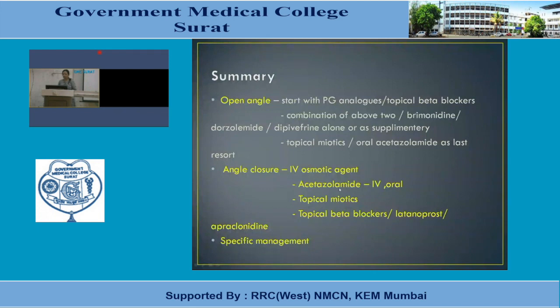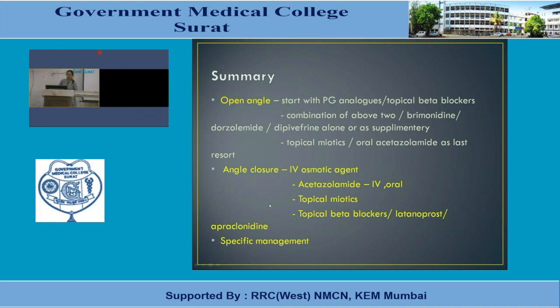Then, when intraocular tension becomes less, at that time we can give topical miotics like pilocarpine every 10 minutes with increased frequency of administration period. Topical beta blockers, latanoprost, apraclonidine, or any other agents which we have discussed in case of wide angle glaucoma.